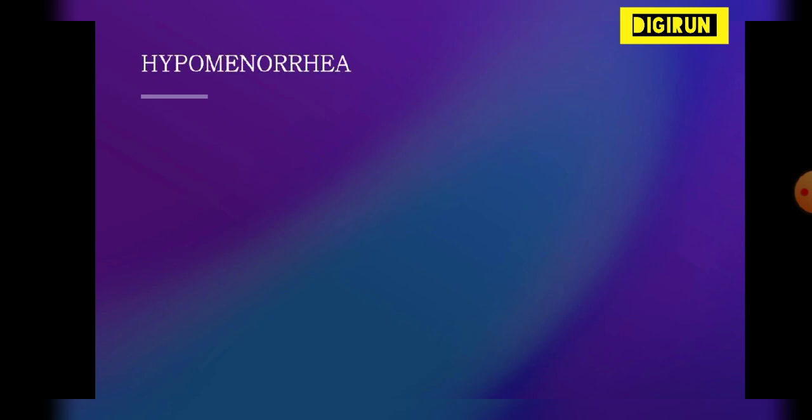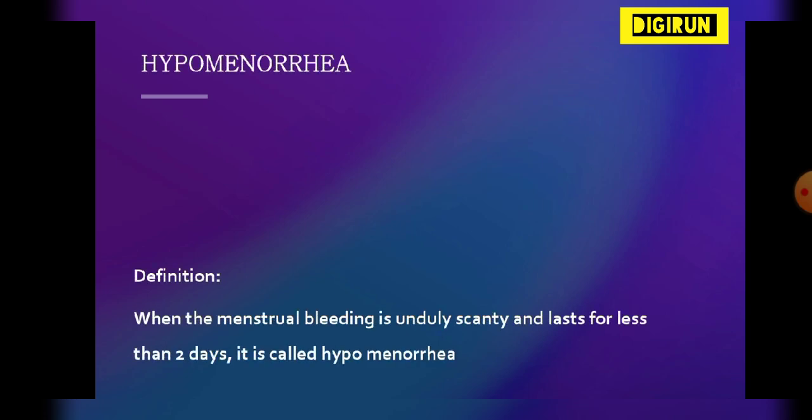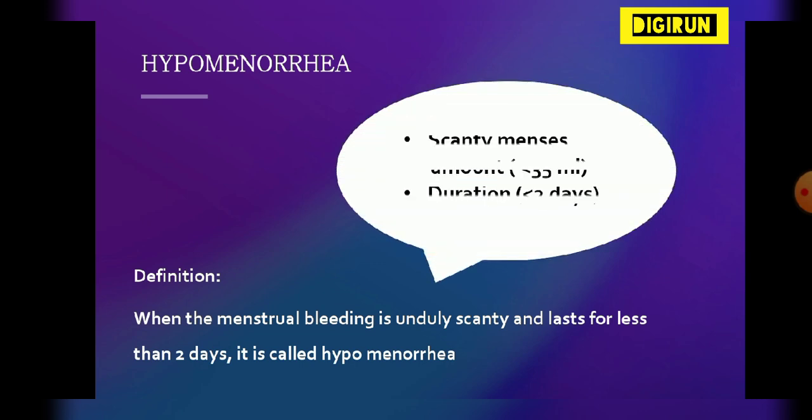Next is hypomenorrhea. Definition: when the menstrual bleeding is usually scanty and lasts for less than 2 days, it is called hypomenorrhea. In short, the menses is scanty in amount, less than 35 ml. In menorrhagia, we see that the menses is excessive and greater than 80 ml. And in hypomenorrhea, the menses is scanty and the amount is less than 35 ml, and the duration is less than 2 days. This is called hypomenorrhea.